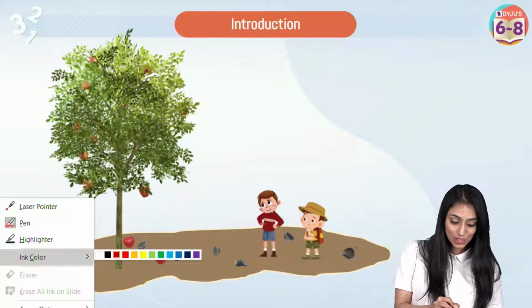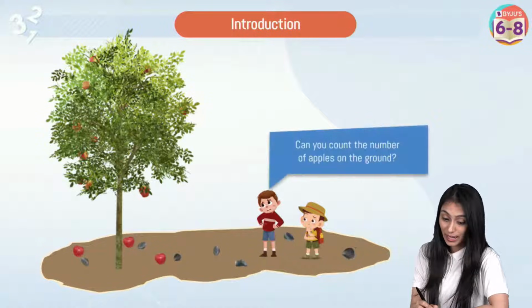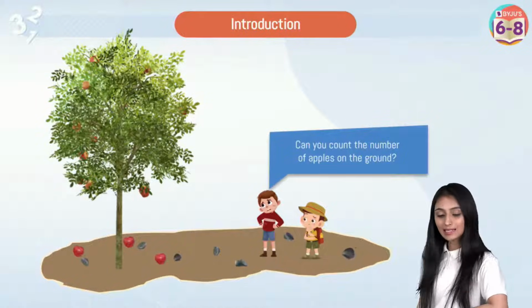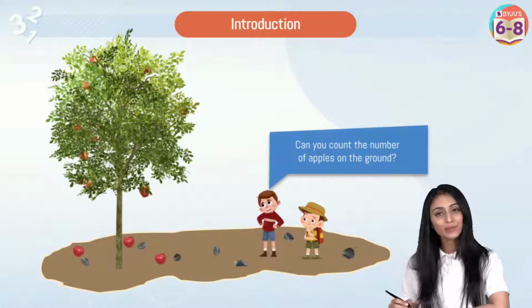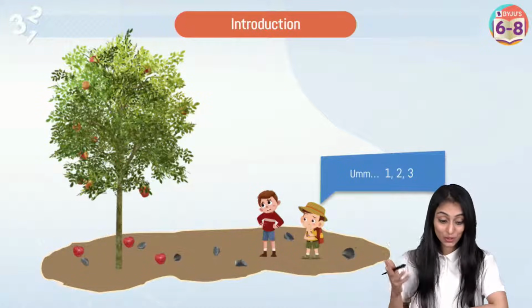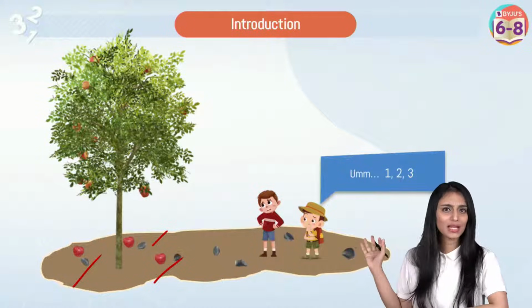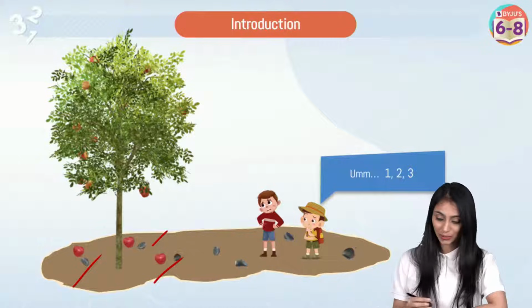So you can see these two kids over here, right? And there's a tree which has got apples on it. The smart kid is asking the other one, can you count the number of apples on the ground? The other one says, oh wow, that's really simple. There are 1, 2, 3, 3 apples that we can see here, right? So it's really simple, anybody would be able to count it out, right?